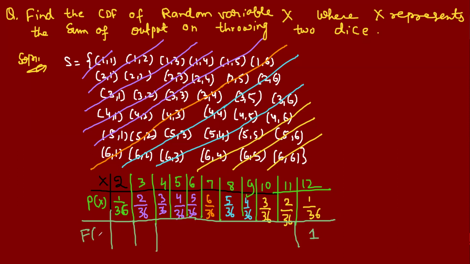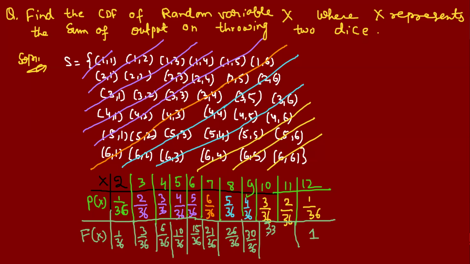This is big FX: 1 over 36, 3 over 36, 6 over 36, 10 over 36, 15, 21, 26, 30, 33, 36 over 36 is what? 1.